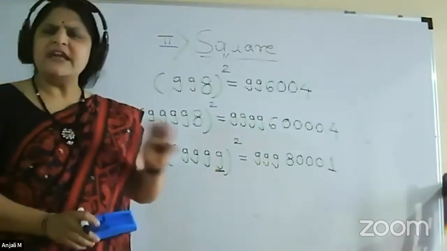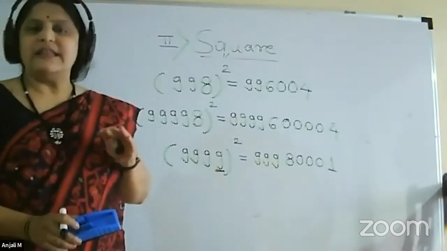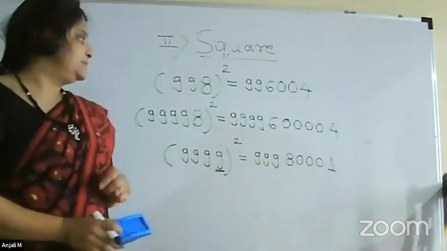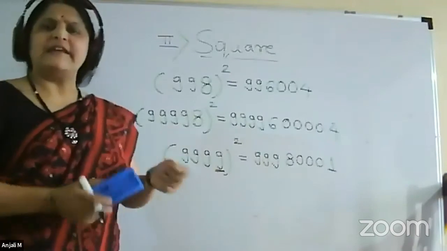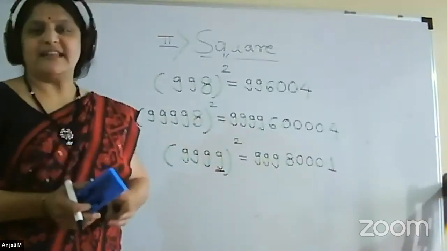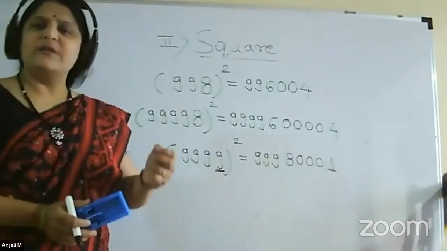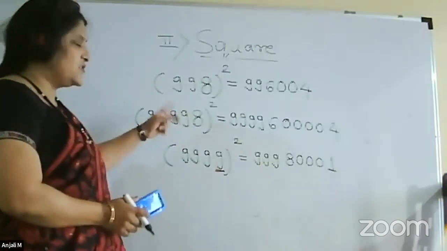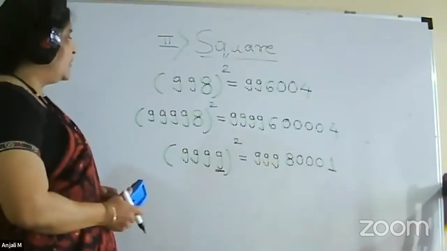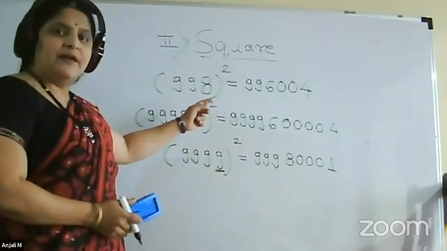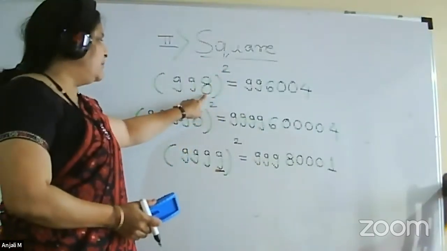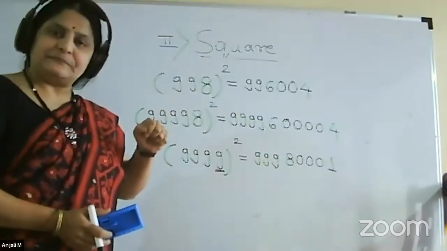9 plays a very important role in Vedic mathematics. Many formulas are associated if all the digits are 9. Many results are there. But we are just having a few glimpses of it. So this is a square. Now, this is the formula which is for unit place is 7 or 8 or 9.